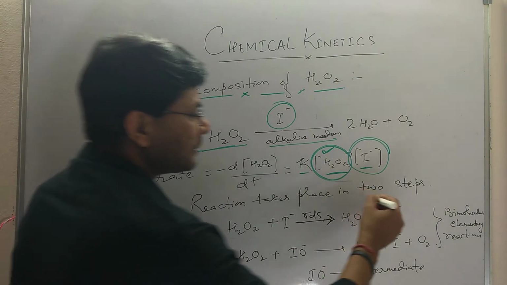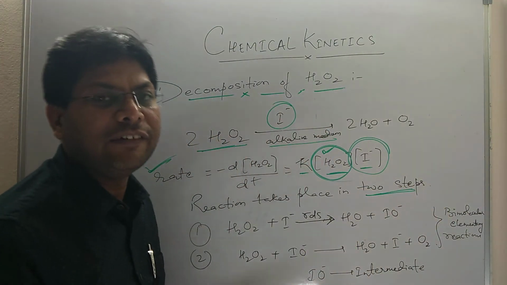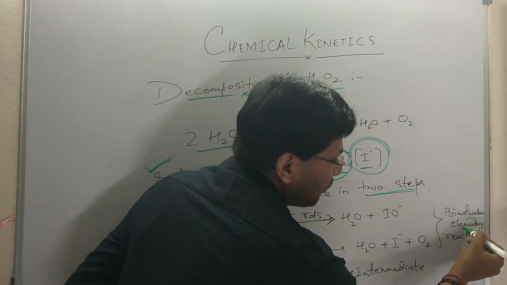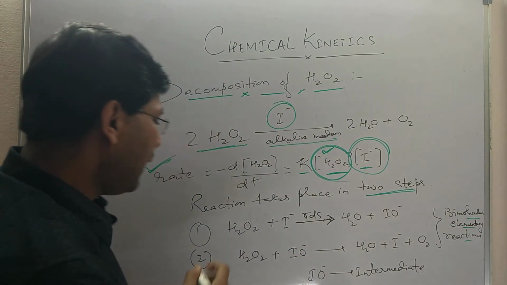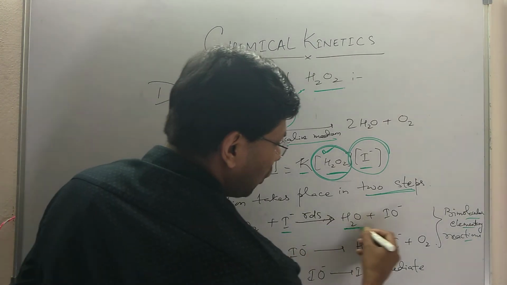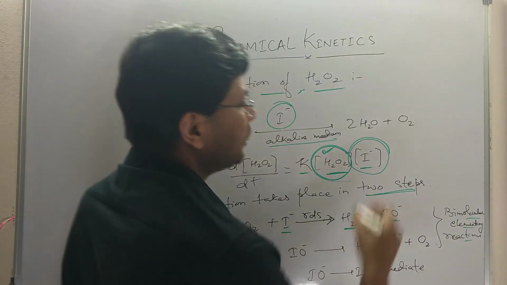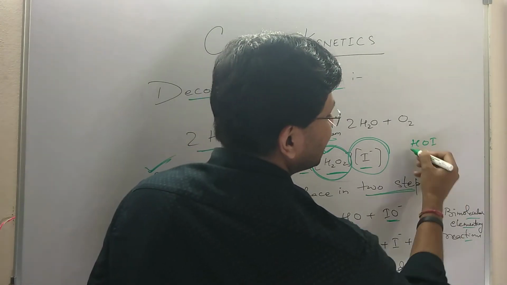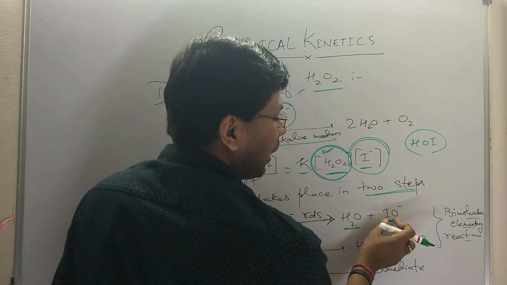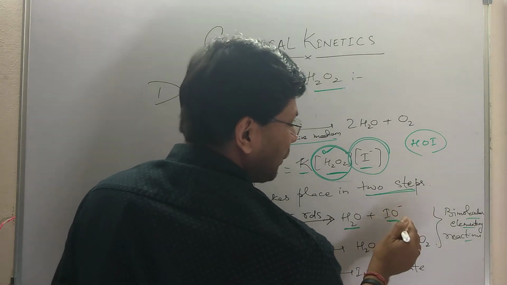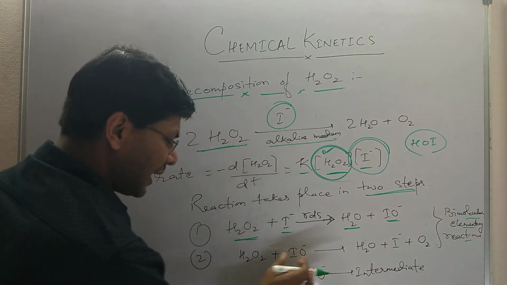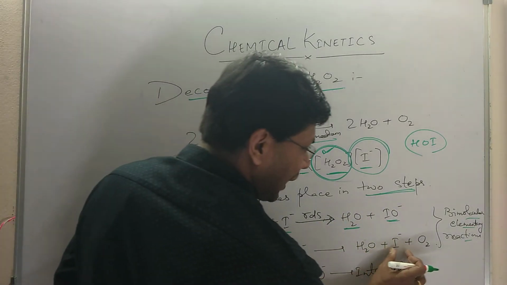The reaction takes place in 2 steps. Evidence suggests that the reaction takes place in 2 steps, and both steps are bimolecular elementary reactions. H2O2 reacts with iodide ion to form water plus IO− ion. So HOI is called hypoiodous acid. So this is not the iodate ion, it is the hypoiodite ion. This hypoiodite ion reacts with H2O2 to give water plus iodide plus oxygen.